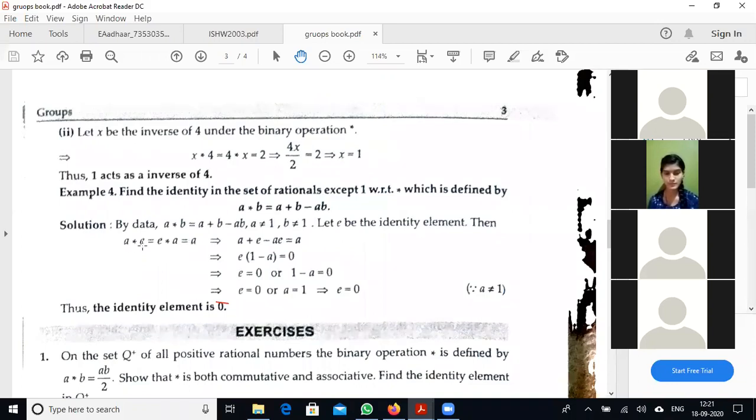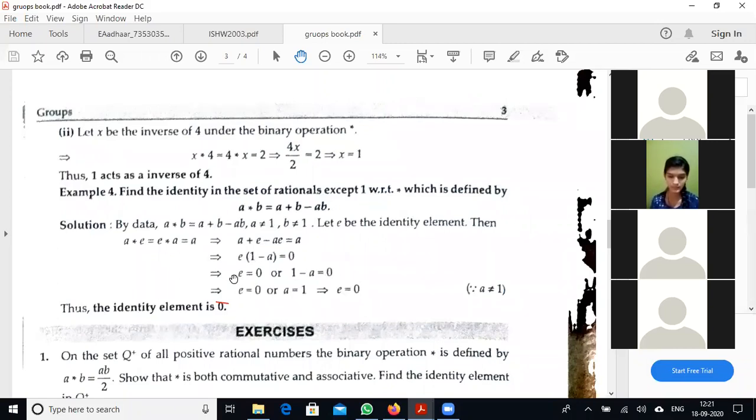So a star e is a plus e minus ae by the given binary operation, which equals a on the right hand side. The a cancels on both sides, leaving e minus ae. Taking e as common, e times (1 minus a) equals 0. So we get e equals 0 or 1 minus a equals 0.